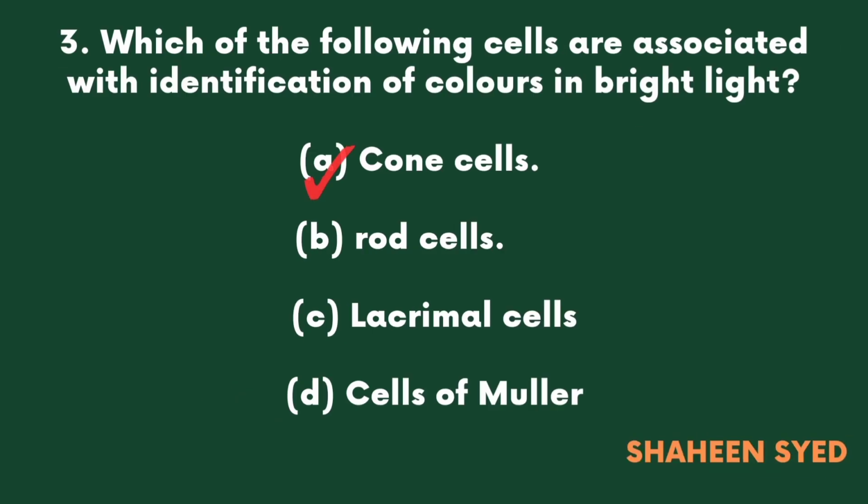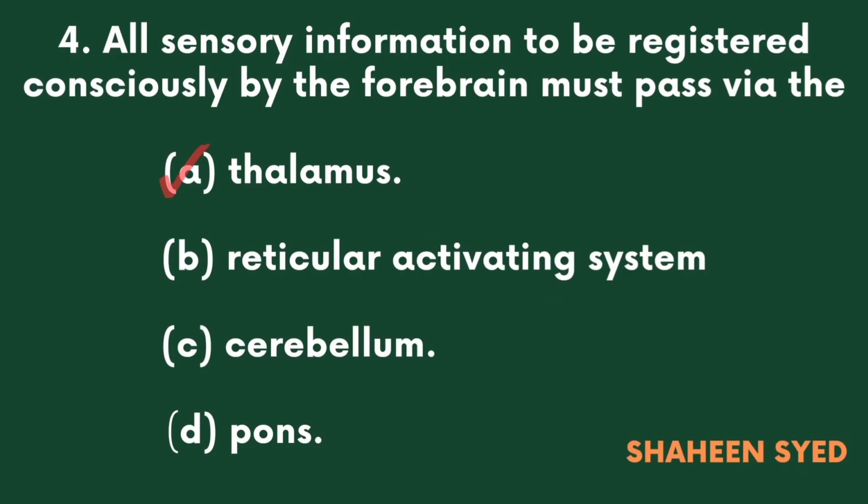Which of the following cells are associated with identification of colors in bright light? A. Cone cells, B. Rod cells, C. Lacrimal cells, D. Cells of Muller.